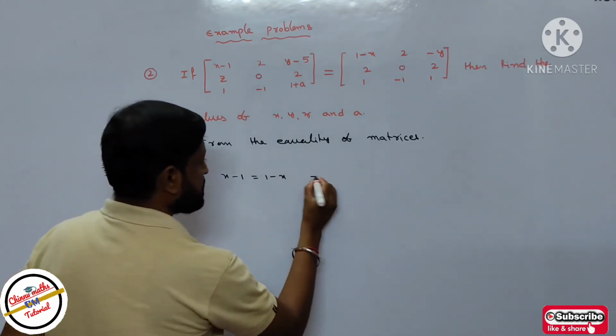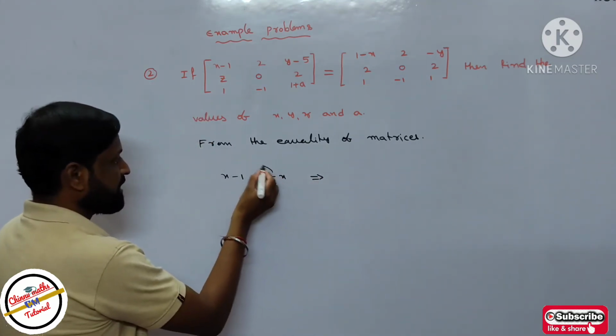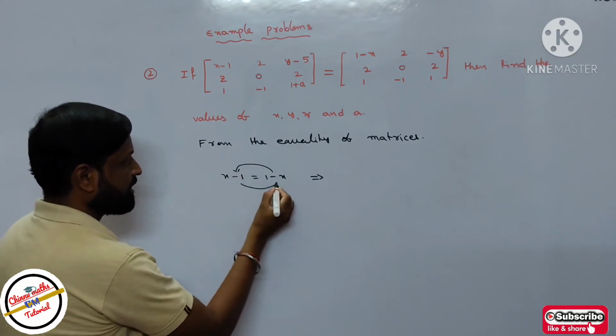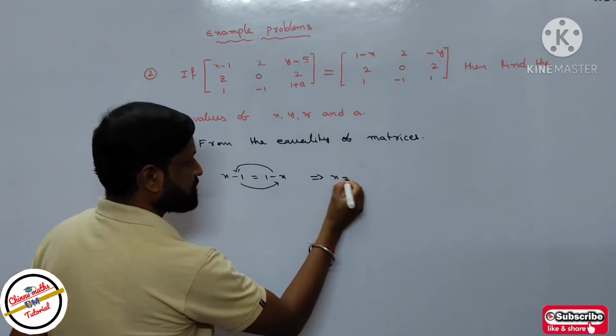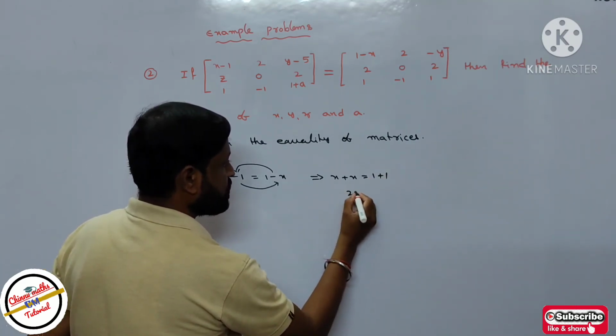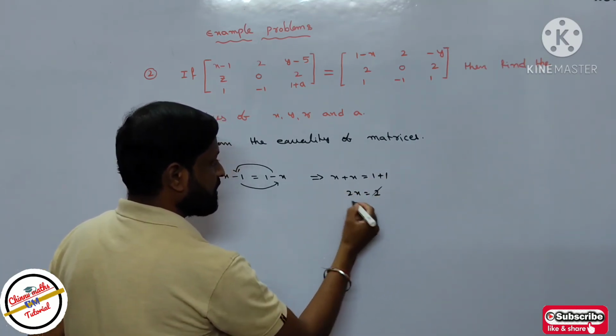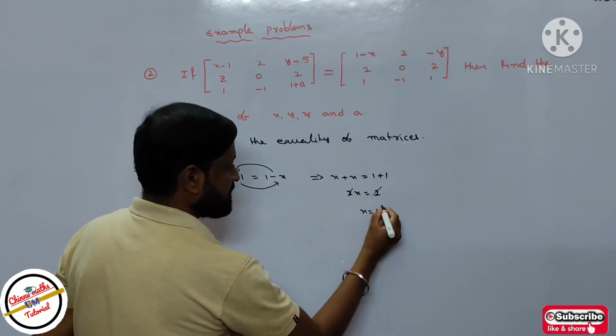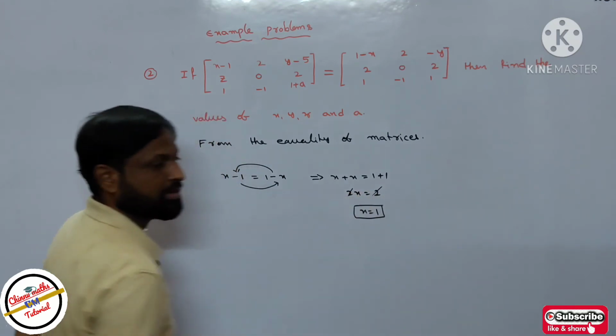So from this, minus x can be written here, minus 1 can be written here. So then x plus x equals 1 plus 1. It is 2x equals 2. The equal terms both get cancelled, so then you will get the x value equal to 1.